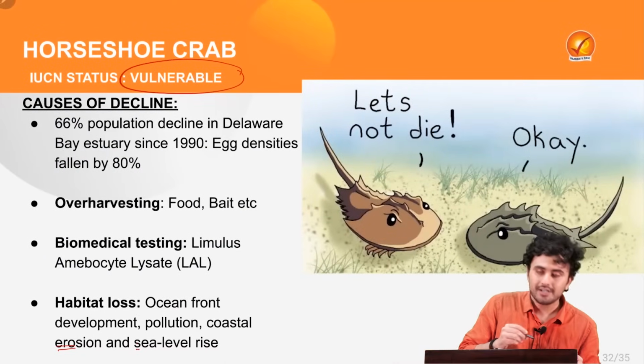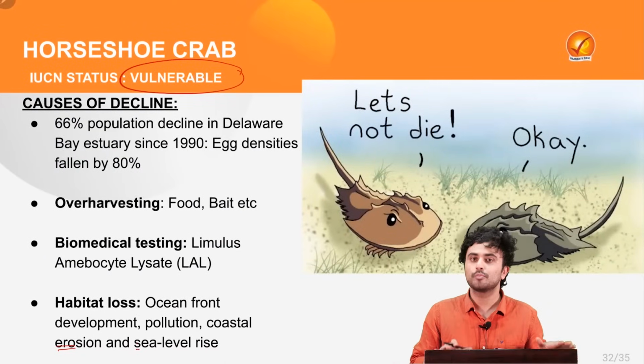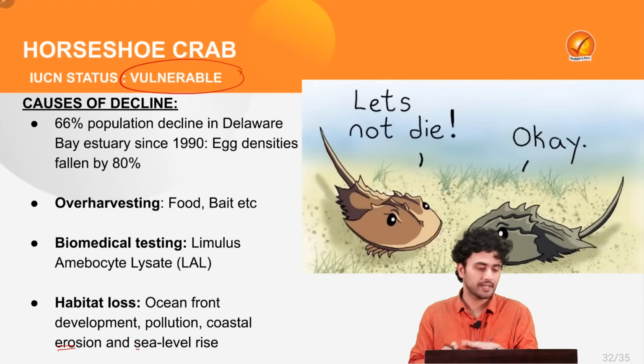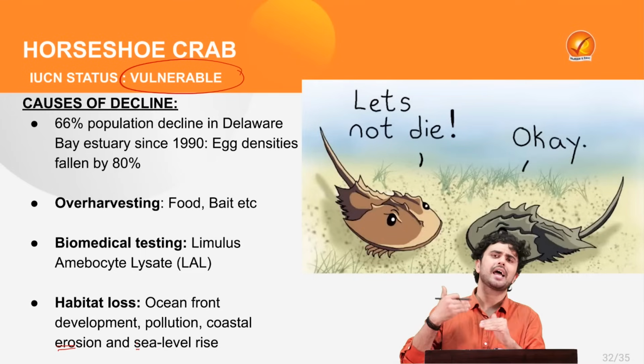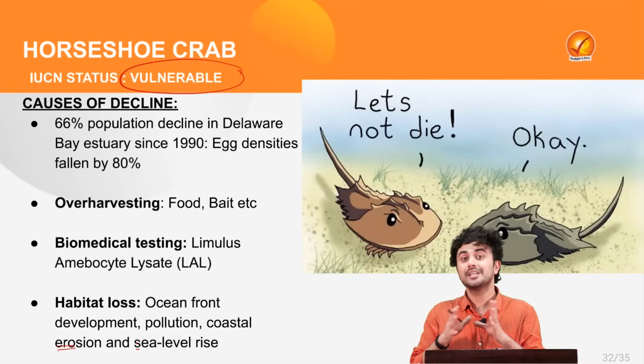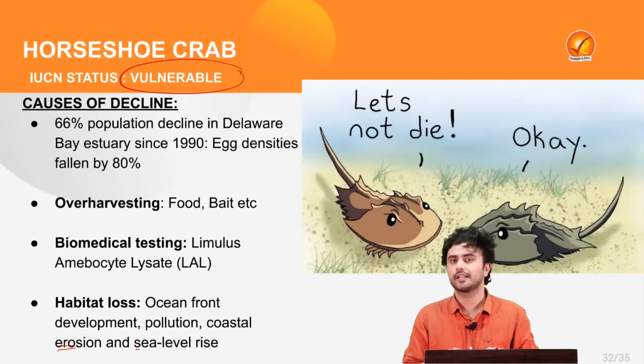Let's see what is the reason for this species to be listed as vulnerable in IUCN and why there is a rising demand in America to list it under the endangered species category.